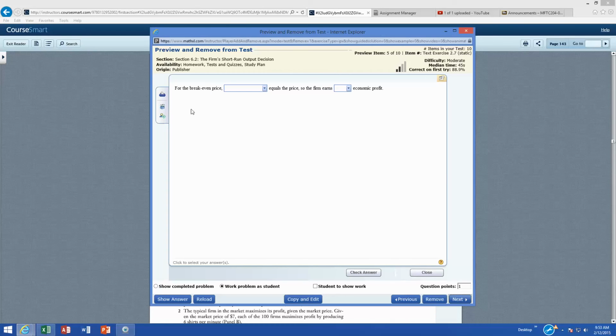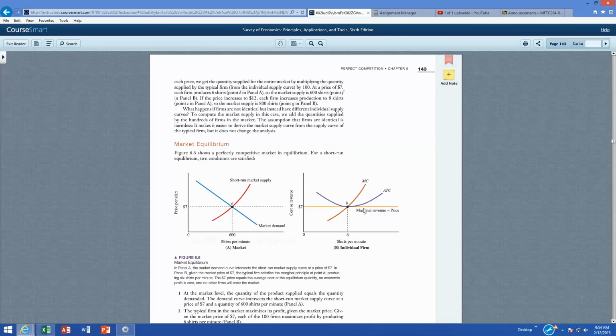Moving on. For a break-even price, what equals price? For break even, this is where my total cost equals the total revenue. So basically I'm taking in money, my revenue, and I'm covering just all my total costs. That's the break-even point. So here, this is what I didn't cover in class. Economists call this zero economic profit. You're still making money, still collecting a paycheck, but you're not making exorbitant profits. You're not making economic profits. You're making zero economic profit.